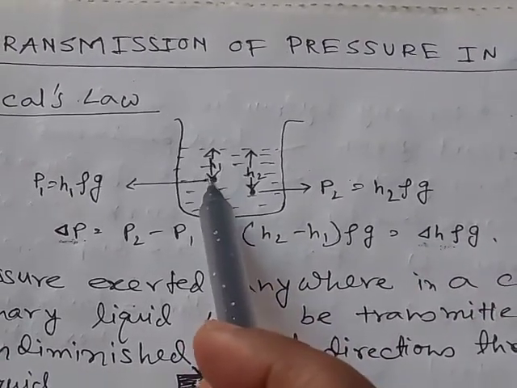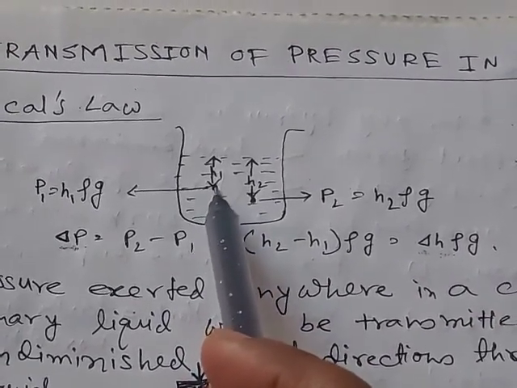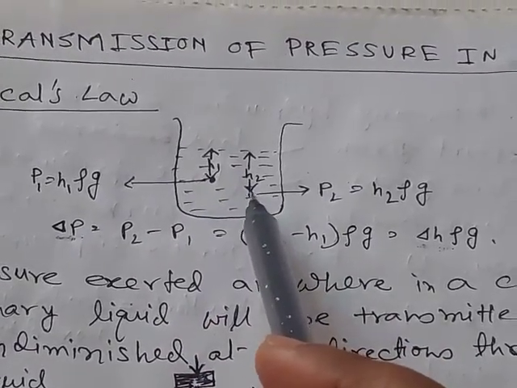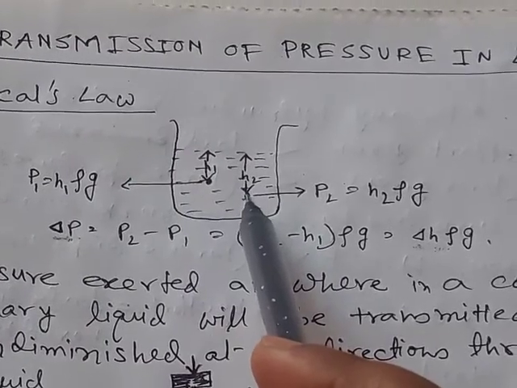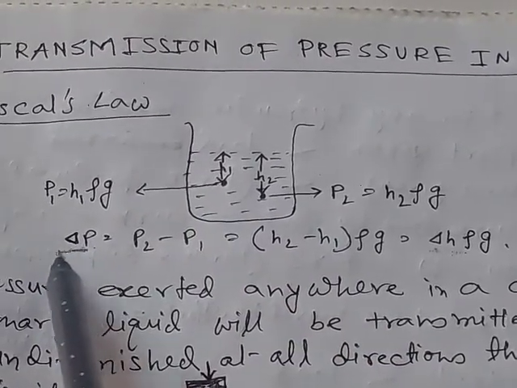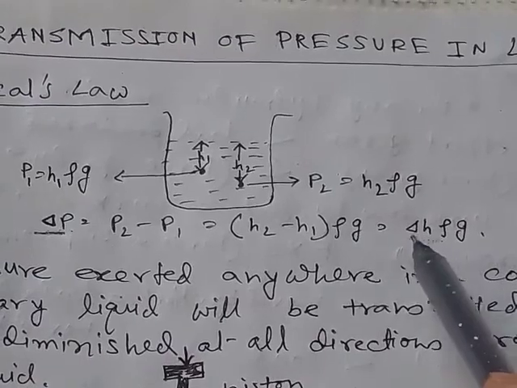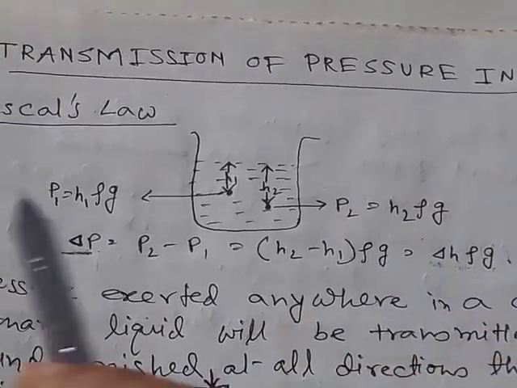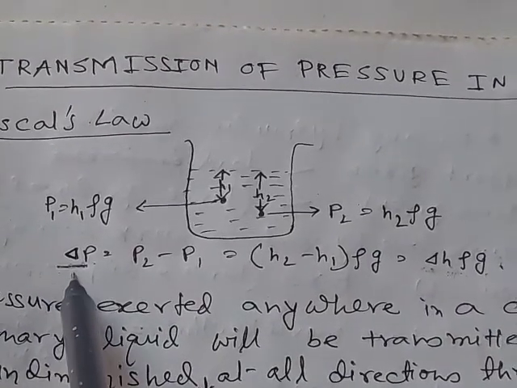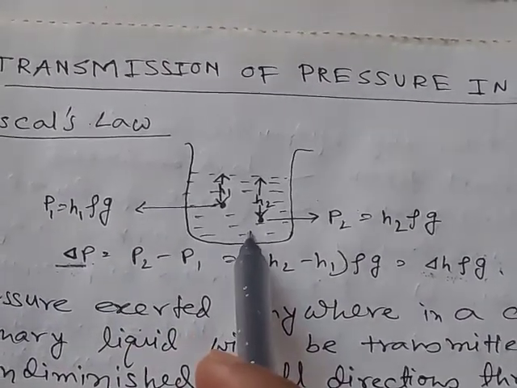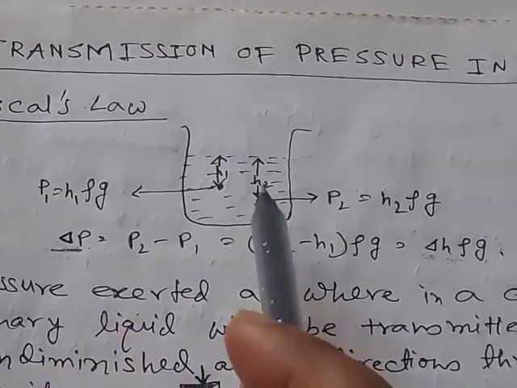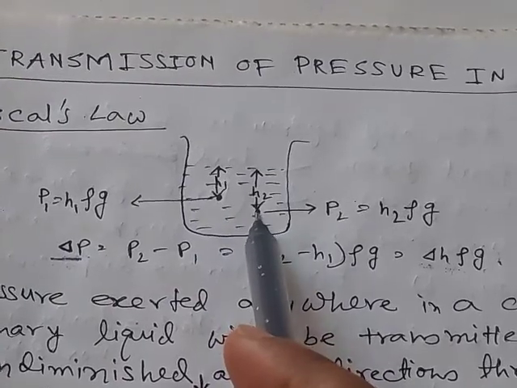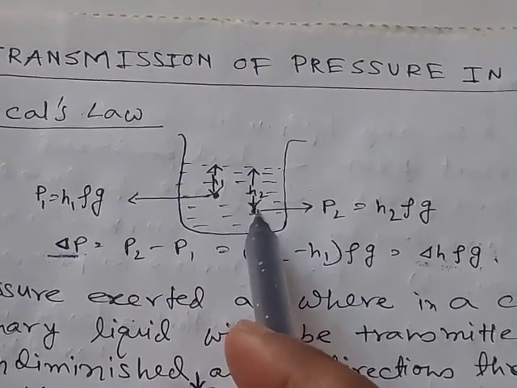Now if we increase the pressure at this point, say by 5 Newton, then at this point also there will be an increment of pressure by 5 Newton, as del P is constant, because del P only depends on del H, rho and g, and all these terms are constant. So del P, the pressure difference between any 2 points in a liquid, is constant. And so if we increase pressure at any point, there will be an increment of the same amount at the other points.